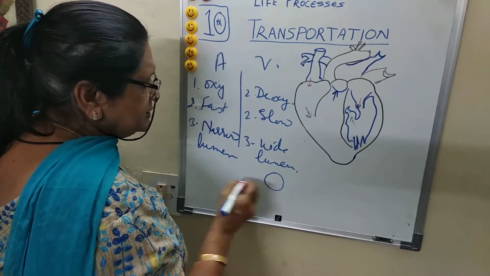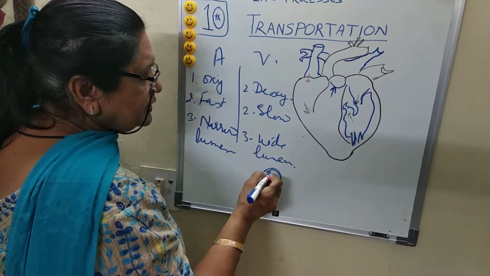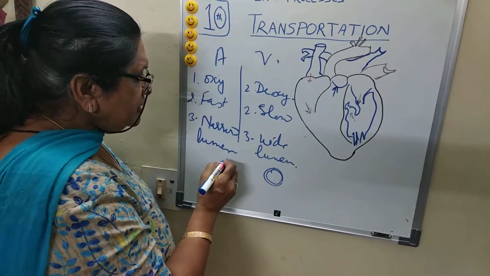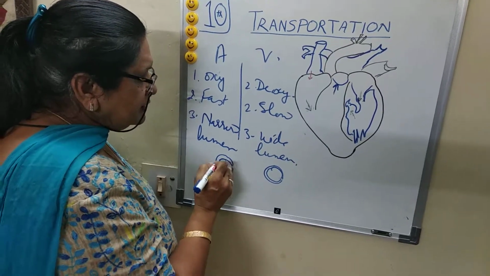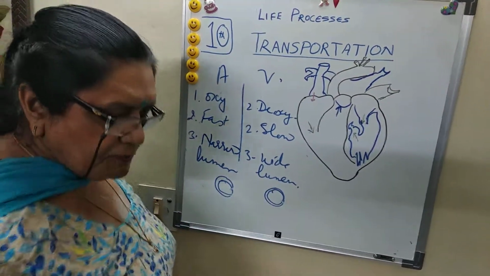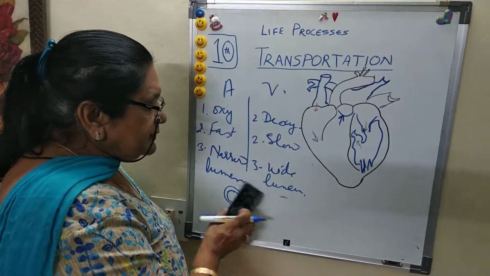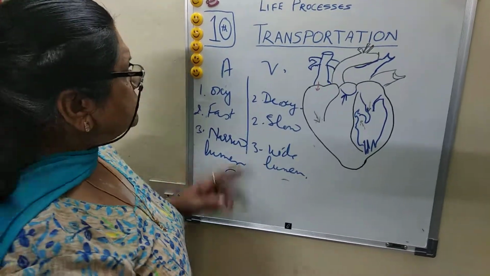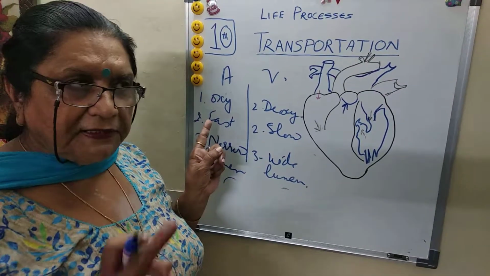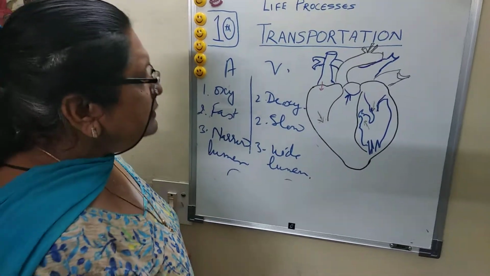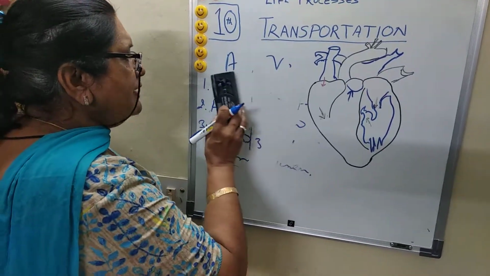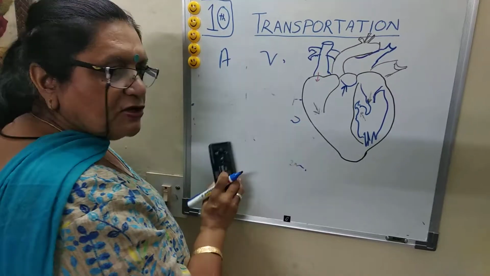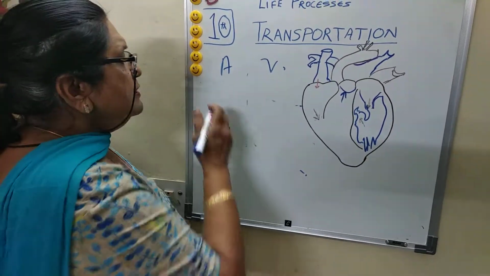Wide, like this. This is a structure in general, but that is not in your syllabus. Narrow lumen. So narrow part, wide part, that is a space or the gap. So arteries and veins. Artery carries oxygenated blood, but one exception is the pulmonary artery. We will discuss it now when we discuss the structure of the heart.